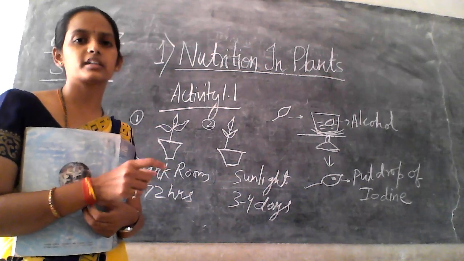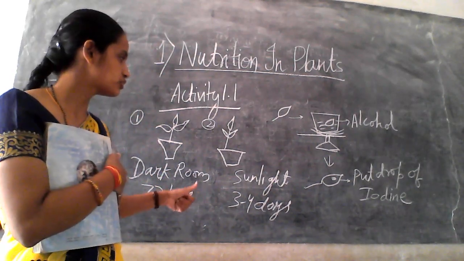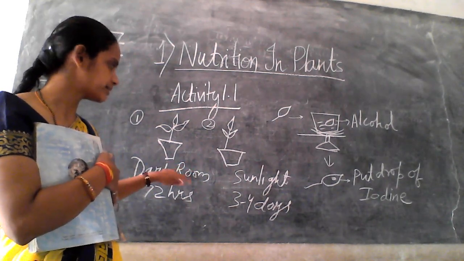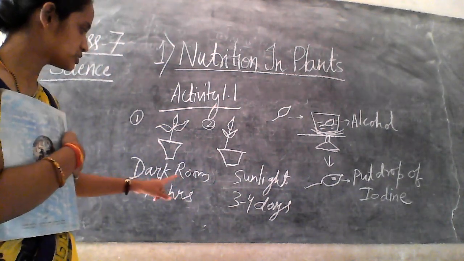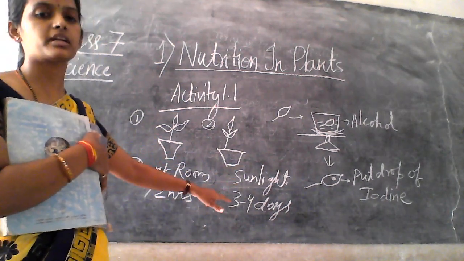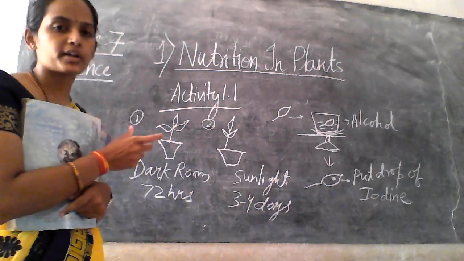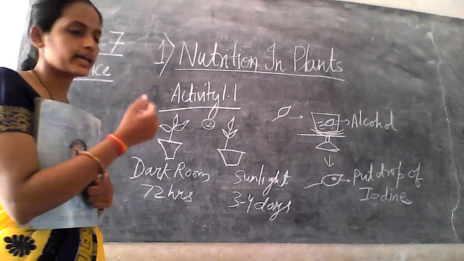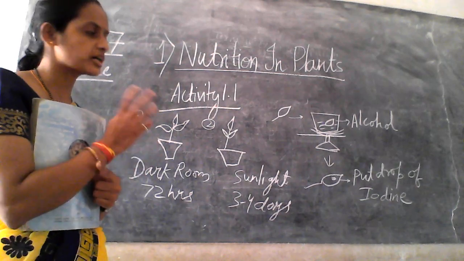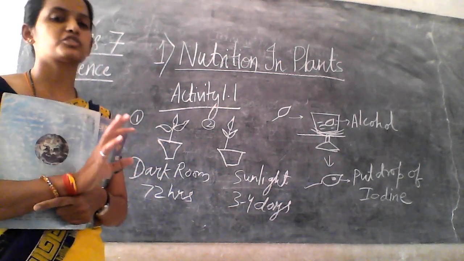For this we have done the iodine test, right? For the iodine test, what we have to do? Taking two plants, one which is kept in a dark room, one which is kept in sunlight, right? Taking that leaf, boiling in alcohol, then taking aside the leaf and putting some drops of iodine. So the iodine test helps in finding the presence of starch.